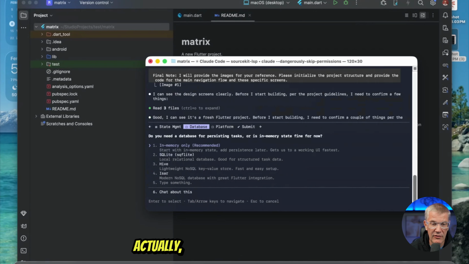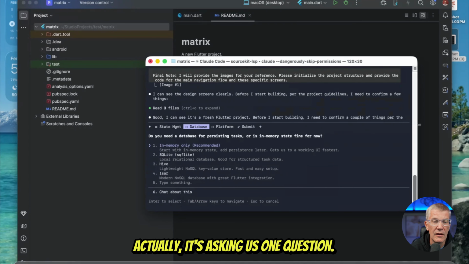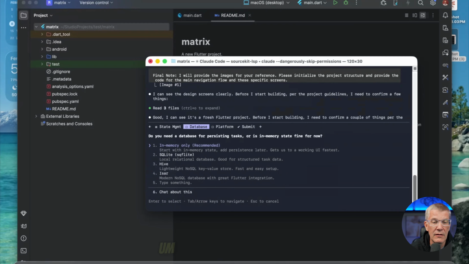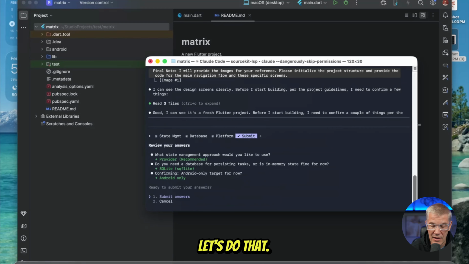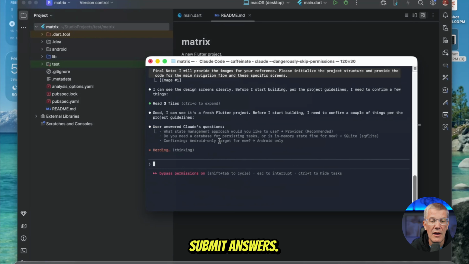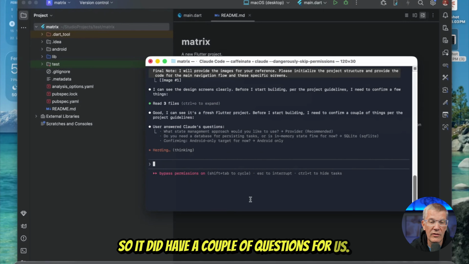Oh, here we go. Actually, it's asking us one question. Oh, it is going to ask us. There we go. We'll do a SQLite on this. Okay, let's do that. And we're going to do Android only. There we go. Submit answers. So it did have a couple questions for us.